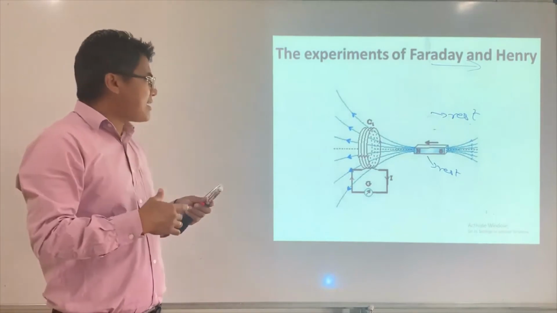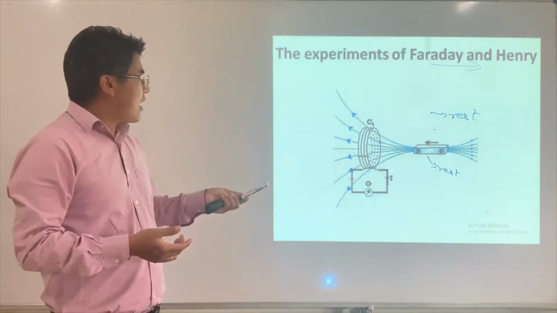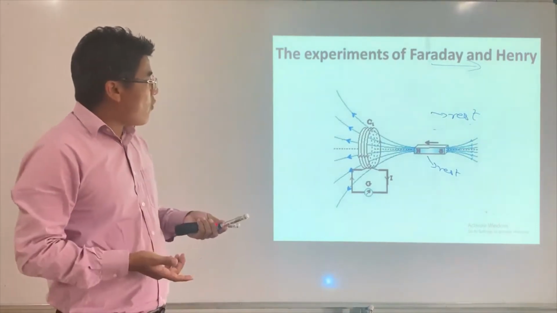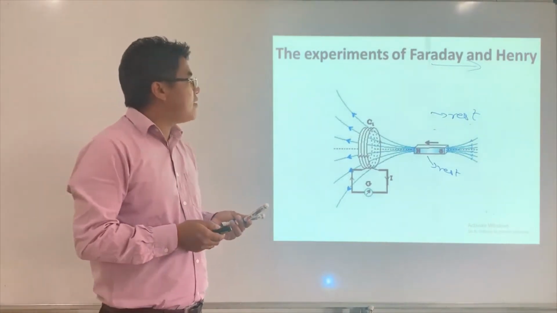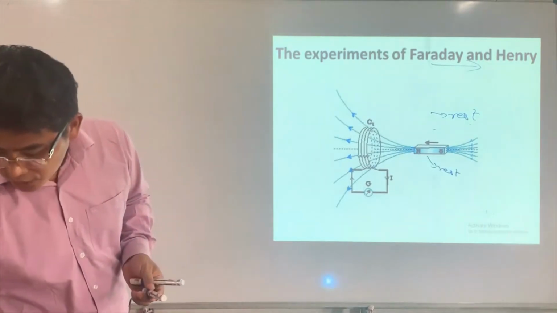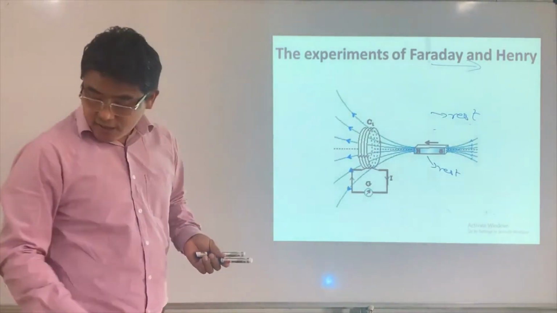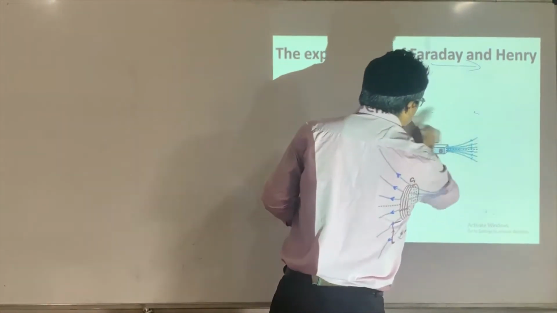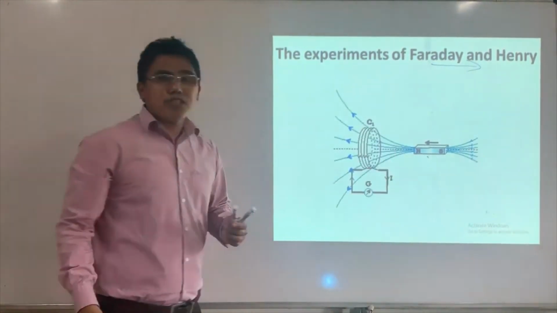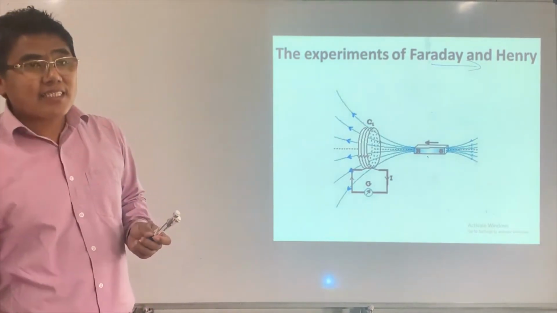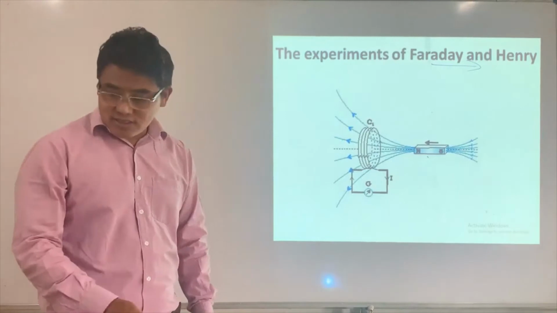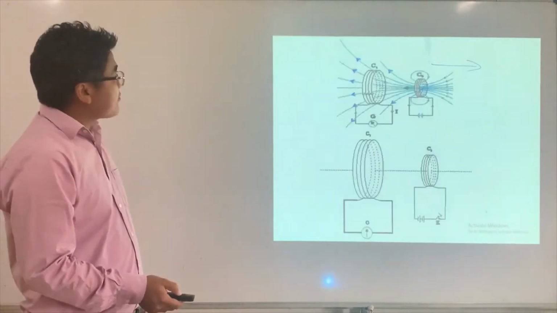If it is at rest, then the magnetic field doesn't change across this. Therefore, no magnetic flux is going to change, and there won't be any induced EMF. So this is the point. Therefore, a moving magnet produces electricity. Why does a moving magnet produce electricity? Moving magnets give rise to changing magnetic flux. Alright, so this is the concept.